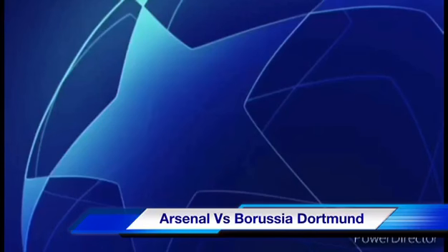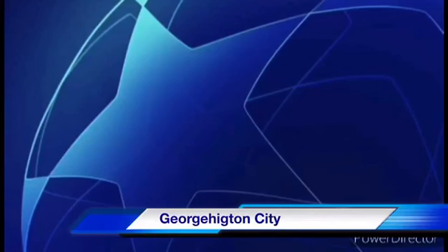So we are down to the last one of the Champions League. The last teams will take place, possibly, perhaps. It's going to be Georgetown City, Jose Mourinho City. And Jose Mourinho City will take on Manchester United, as we can confirm that. And it is Manchester United. So it's all been confirmed of the teams in the round of 16 of the UEFA Champions League.